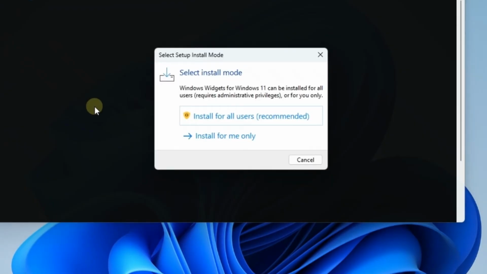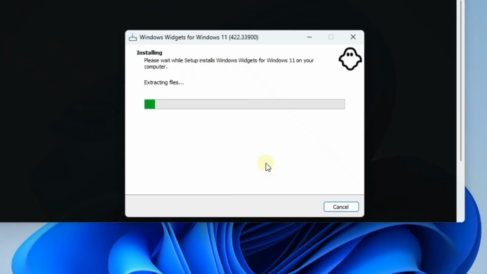Once the file is downloaded, an installation wizard will pop up. Complete the installation, and then restart your PC.